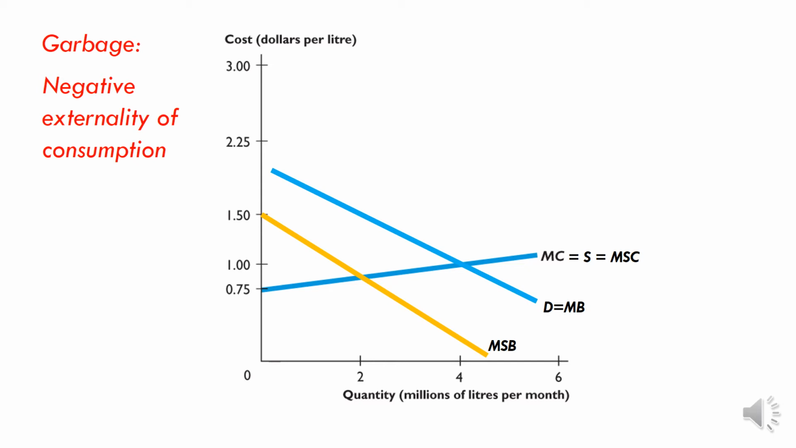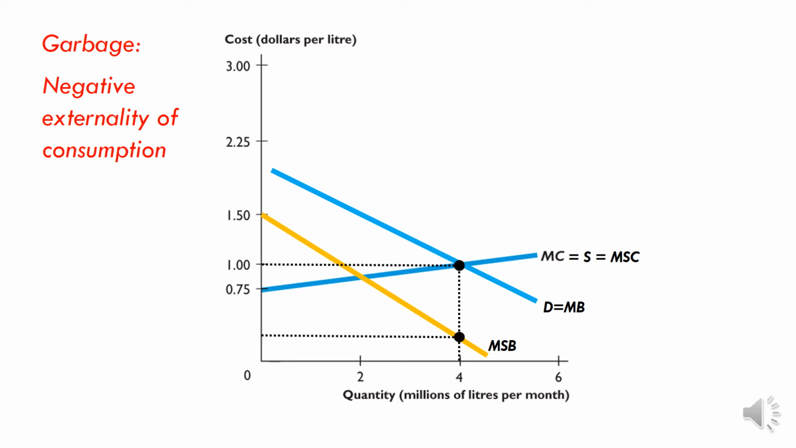consumers. Anyway, the free market outcome is simply going to be where the private supply equals the private demand, this equilibrium point here. Price of $1, 4 million litres. But that's not the socially optimal outcome. The socially optimal outcome is where the marginal social benefit equals the marginal social cost. That is, the cost of the last unit to the society equals the benefit to the last unit to society.